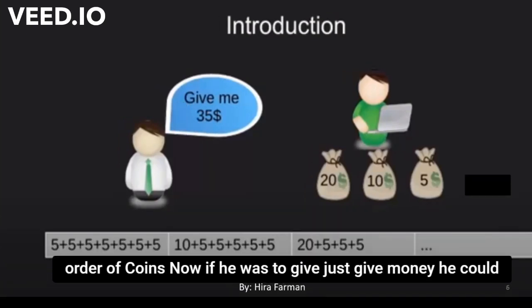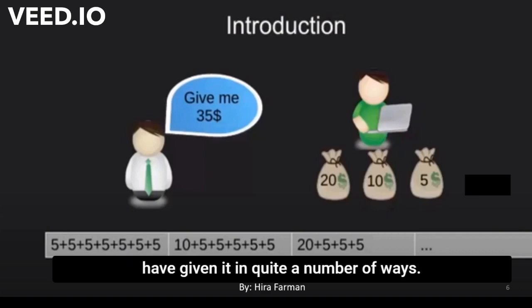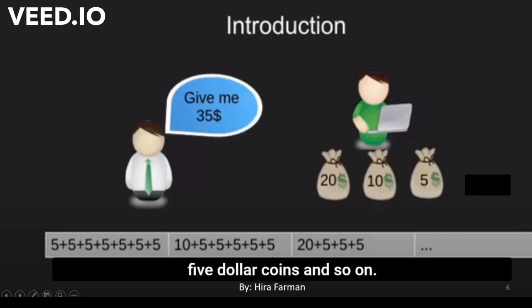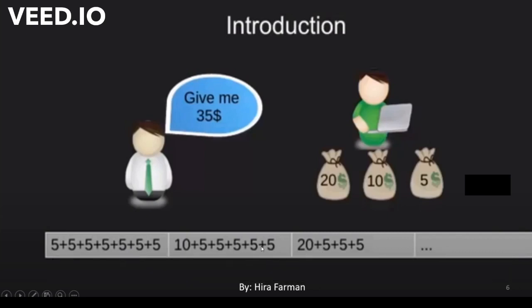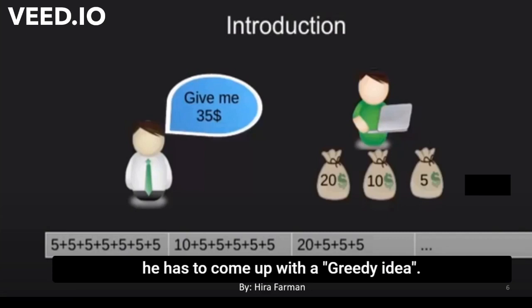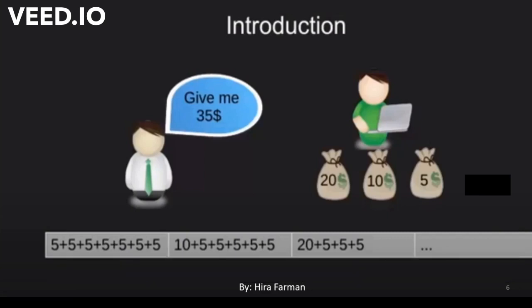Now if he was to just give money, he could have given it in quite a number of ways. He could give 7 coins of $5, or a $10 coin and 5 $5 coins, and so on. But since he is supposed to pay the minimum number of coins, he has to come up with a greedy idea.